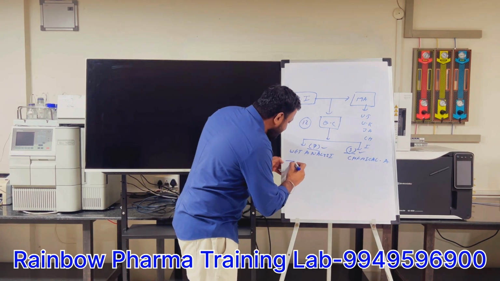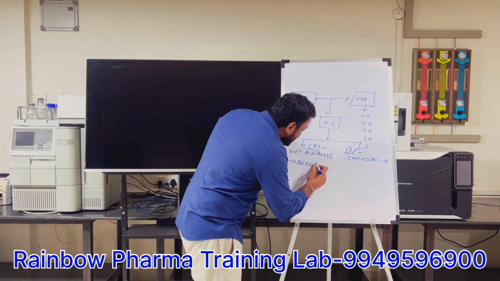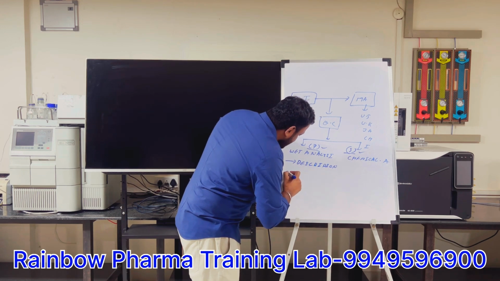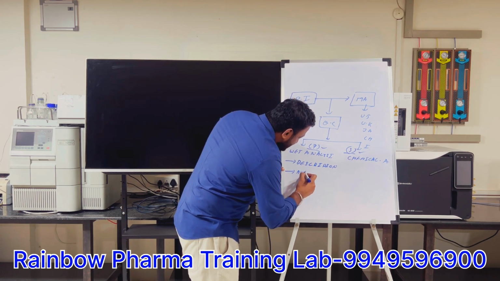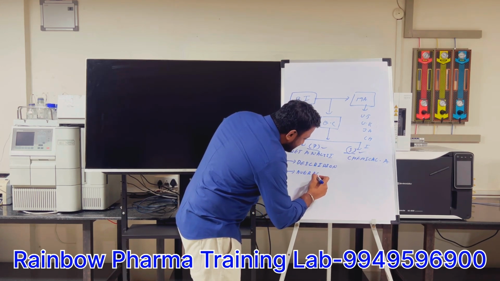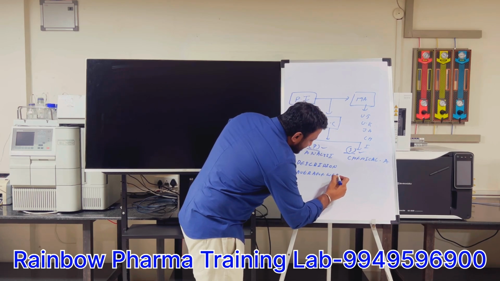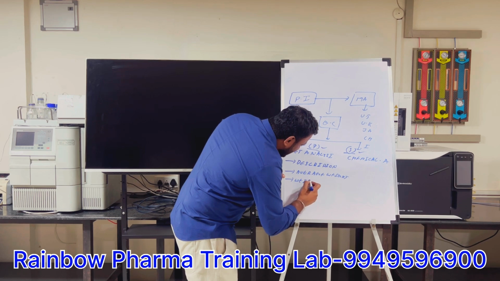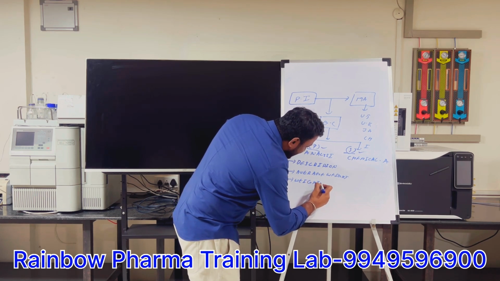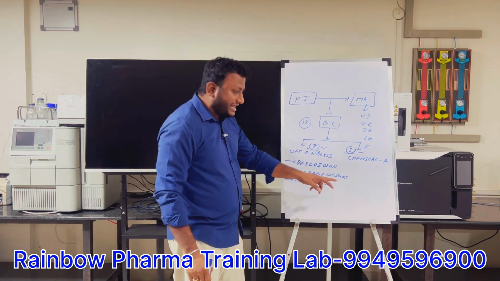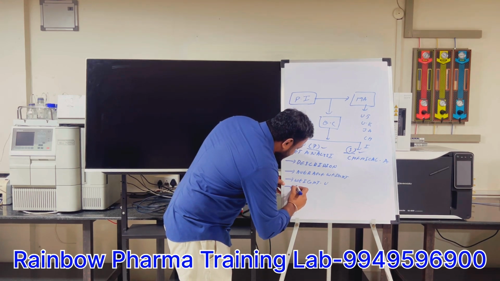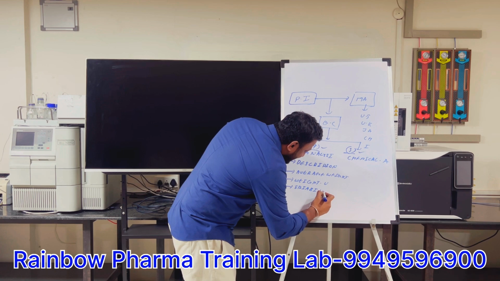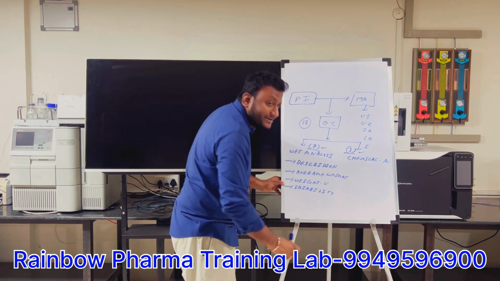The first test is description. What is called description? The second one is average weight. The third test is weight variation. And the fourth test is friability. What is that? Friability. Please note down.